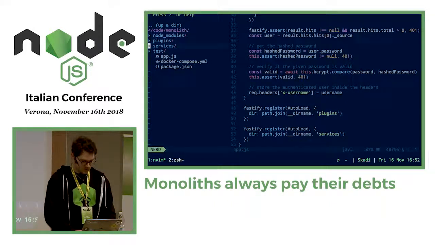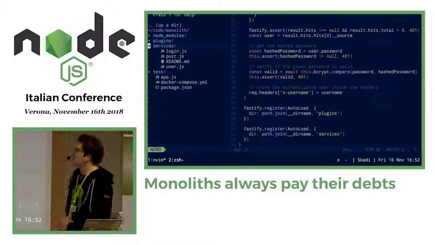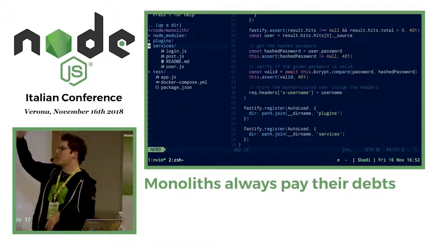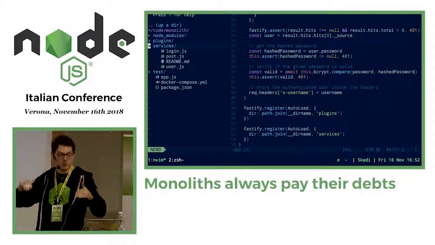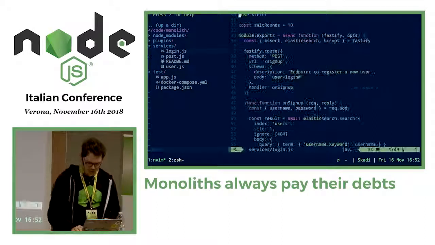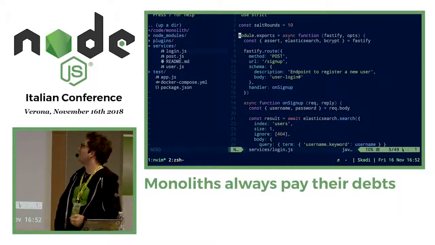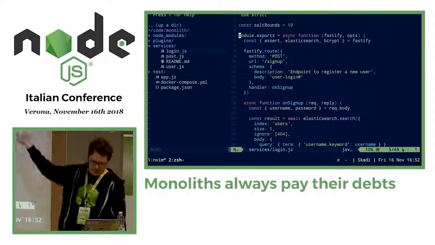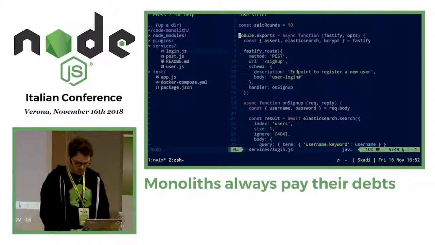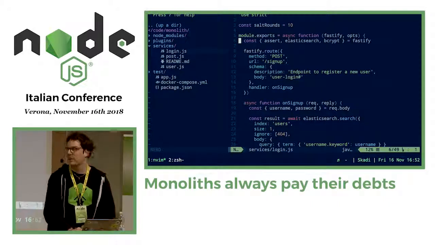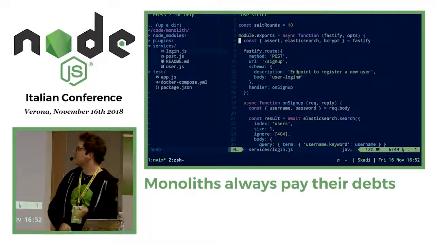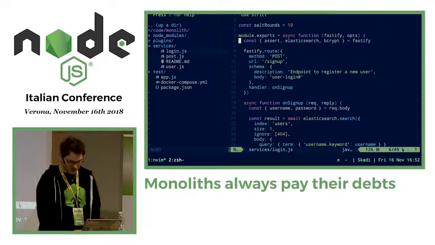And so let's take a look at our services folder. As you can see, it's already divided by all the services that I showed you a few seconds ago. So let's take a look at the first one, the login. Here we are exporting a function which takes two parameters, the Fastify instance and a bunch of options. Here we are getting out of Fastify a few utilities, the assertion, the Elasticsearch connector, and bcrypt.